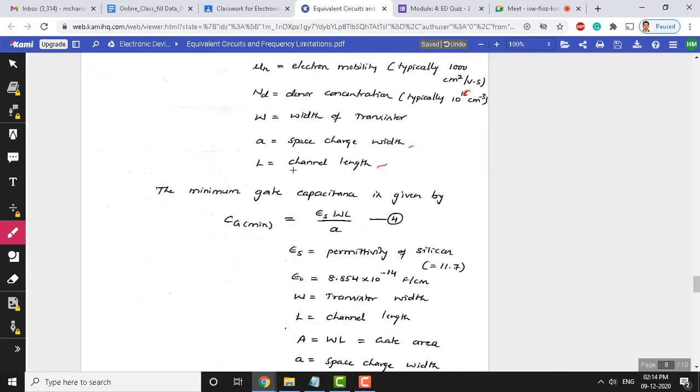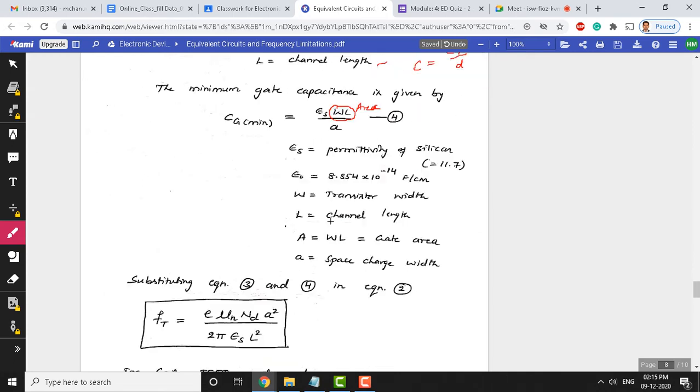We can also calculate the minimum gate capacitance. Since the JFET acts like a capacitor, the formula for this is epsilon into area. Area is just the product of width into length. The formula for capacitance is C is equal to epsilon A divided by the distance between the plates. But here, area is the area of the transistor, and the distance between the plates is a.